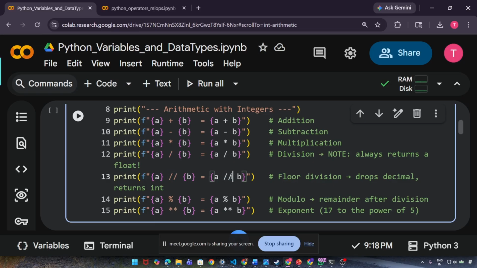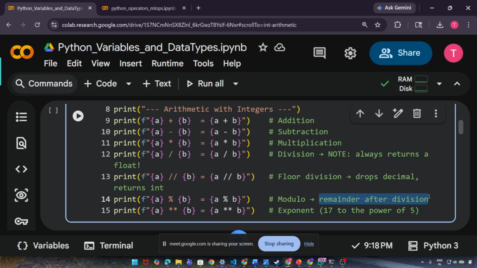But if you use a double slash, which is called floor division, it drops the decimal and returns the integer. So this is the difference between single slash and double slash inside Python. Okay. Then this sign we call percentage in mathematical terms. In coding terms we call it modulo. Simply it means the remainder after division.